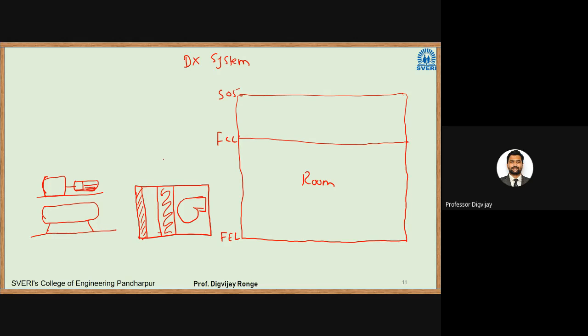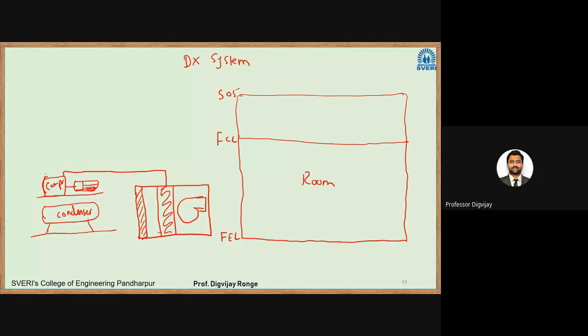So what is happening? We have an evaporator coil. Its outlet will be the inlet to the compressor. So this is a compressor. This is a condenser. So this is a schematic representation. Don't take it literally, practically they are like this.